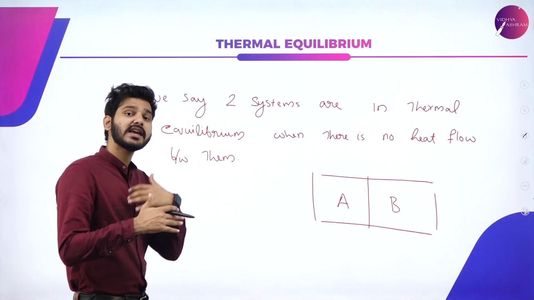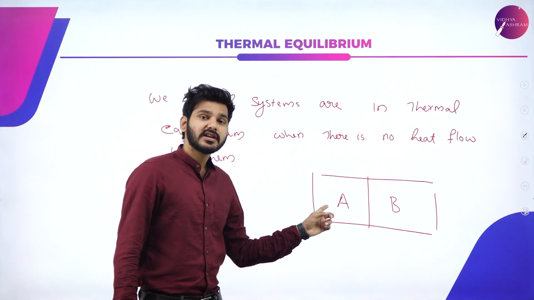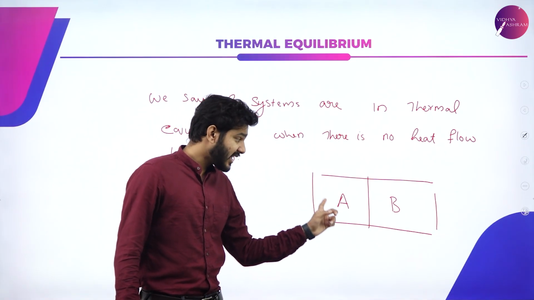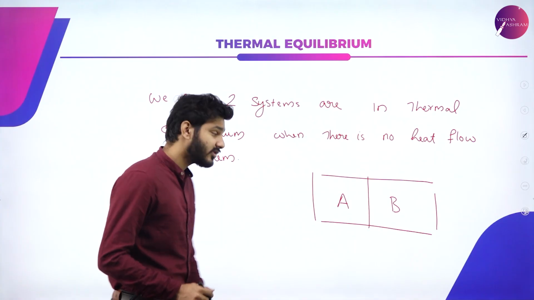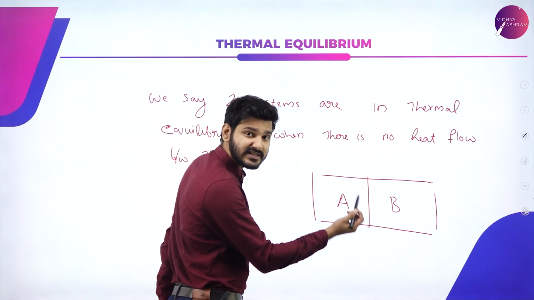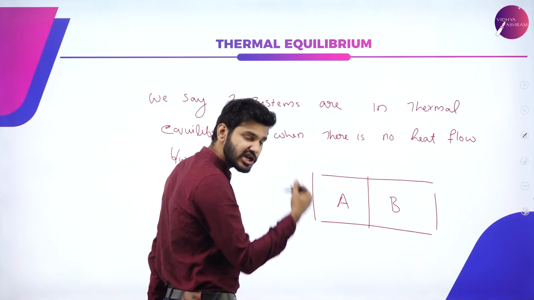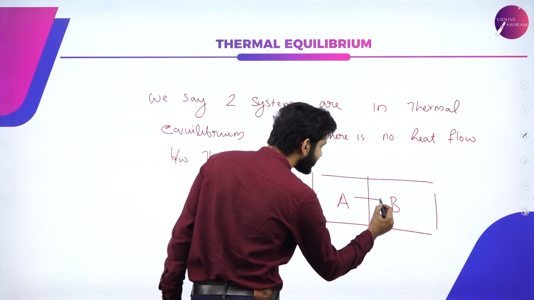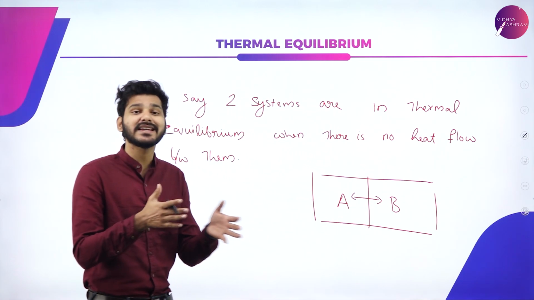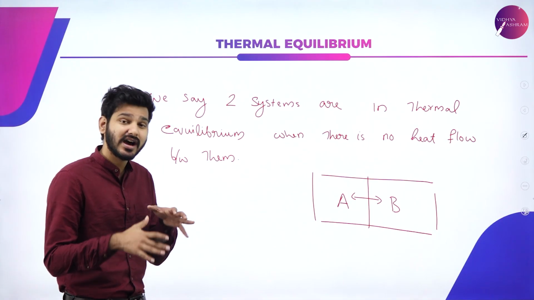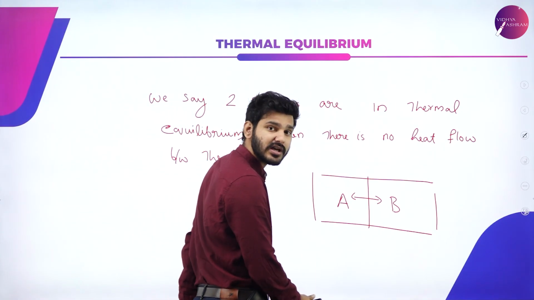What thermal equilibrium states is that if there is a temperature difference between A and B, then there will be heat flow between the systems. That is, there will be heat exchange in such a manner that the difference in temperature is adjusted until both of their temperatures are equal.